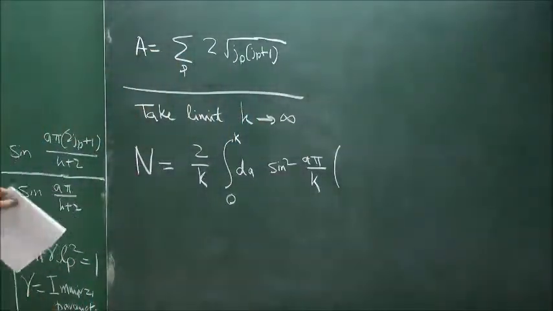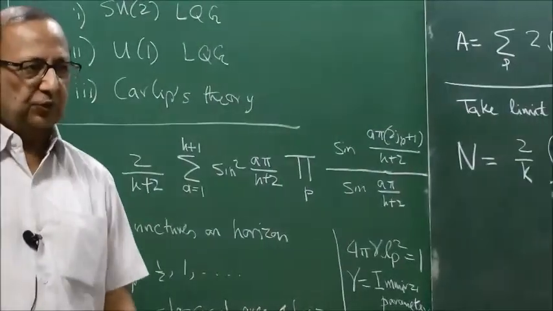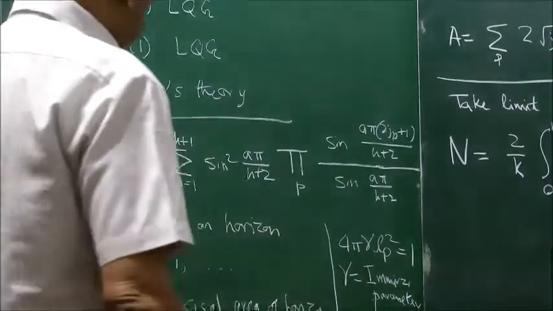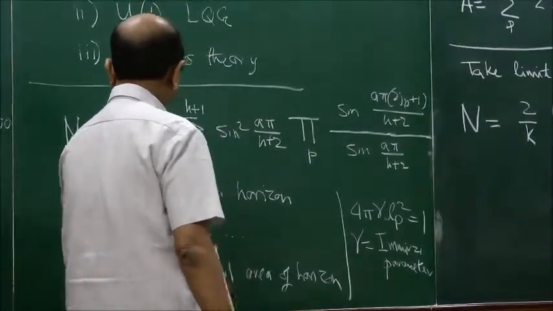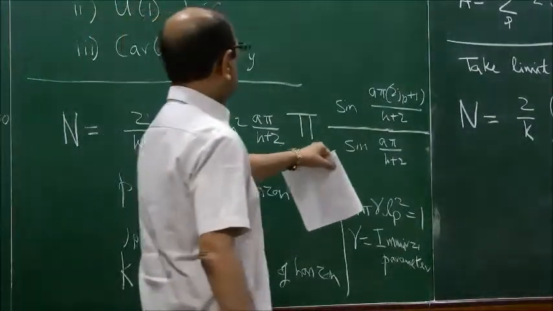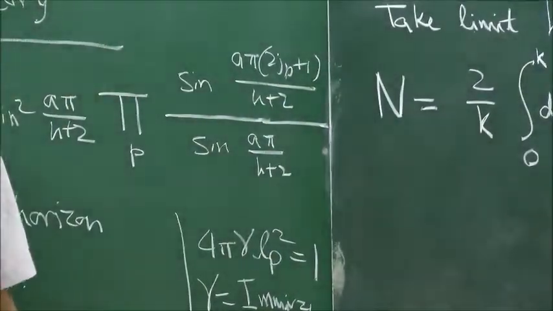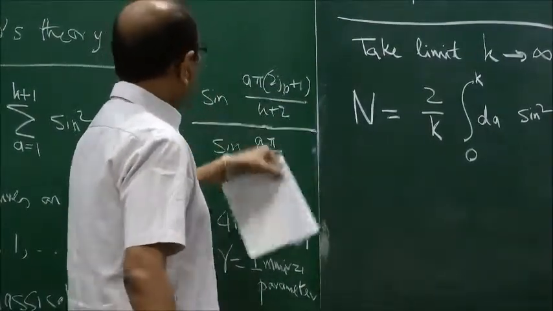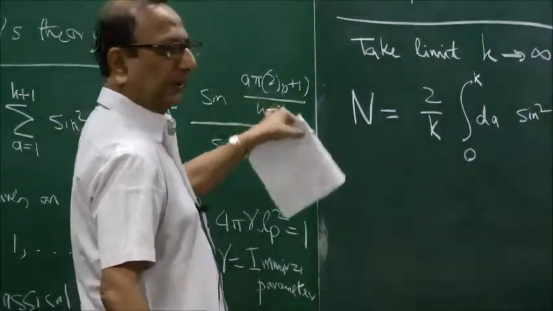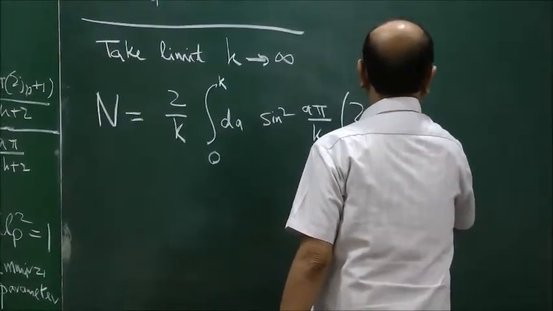On top of that, I make the further simplification that only Jp equal to half will be considered. Each puncture has some spin associated with it. If you want to be more general, then all kinds of spins have to be considered, but for simplicity we suppose that all the spins are half. So we replace this Jp by half, so that 2Jp plus 1, the number of states associated with spin half, is 2. So this becomes sine 2a pi by k plus 2, divided by sine a pi by k plus 2, which gives you 2 cos a pi by k plus 2. So this becomes 2 cos a pi by k.